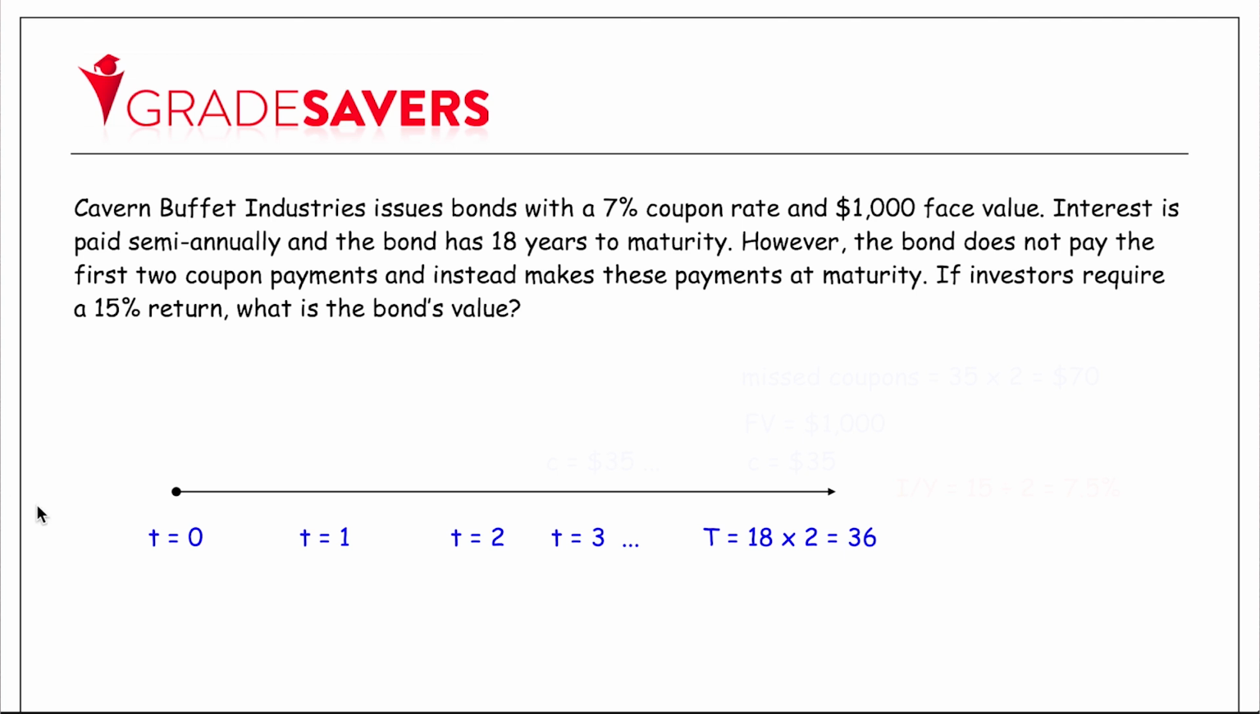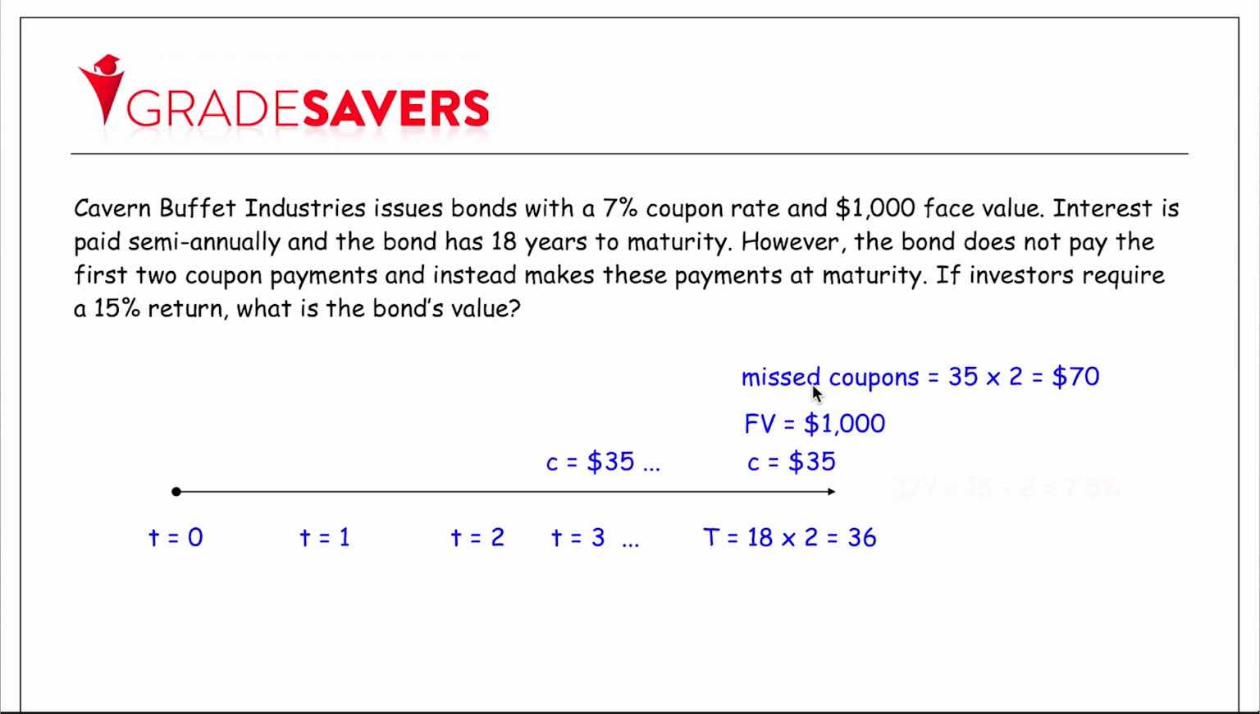So this bond is issued at time zero. Since it has 18 years to maturity and makes semi-annual payments, we can argue that it's going to mature in 36 time periods from today. Normally, the bond would make a coupon payment at a rate of 7% semi-annually throughout its life. In this particular example, the first two coupon payments are being skipped, and so there's no coupon at time 1 or at time 2. These two skipped coupons are going to be paid at maturity.